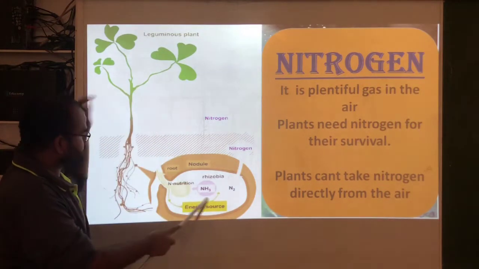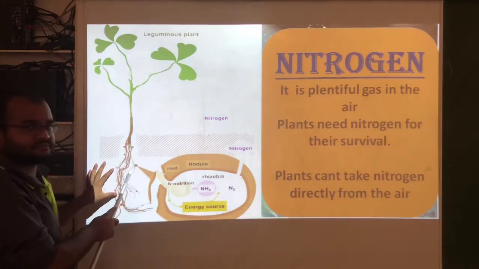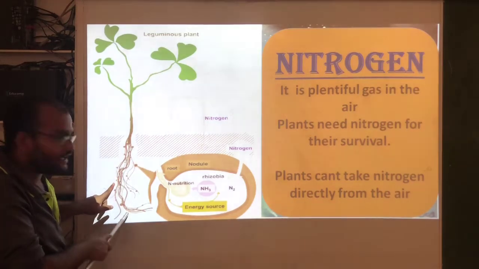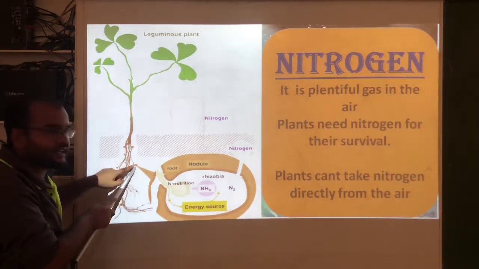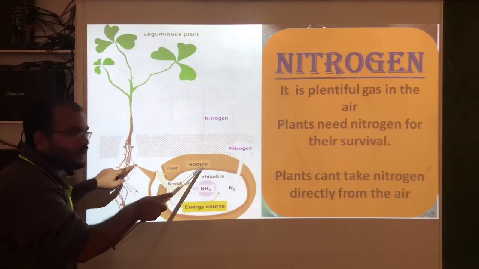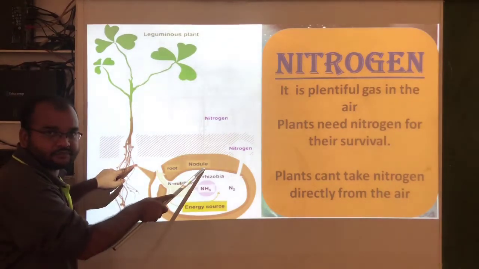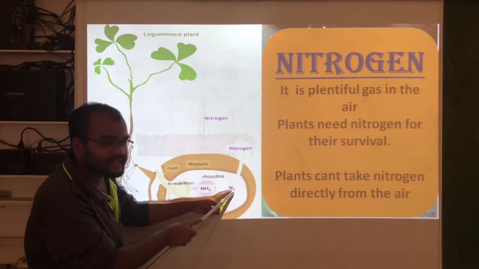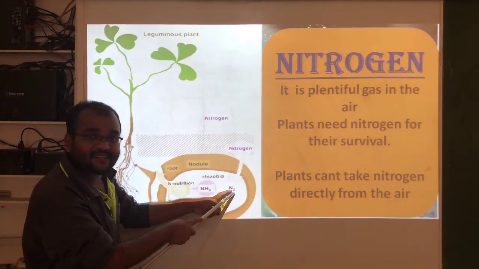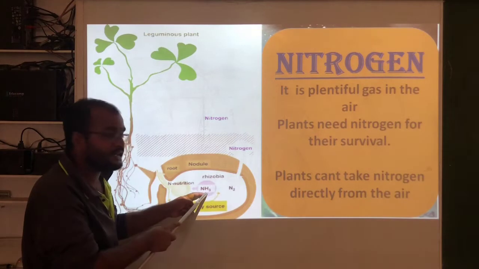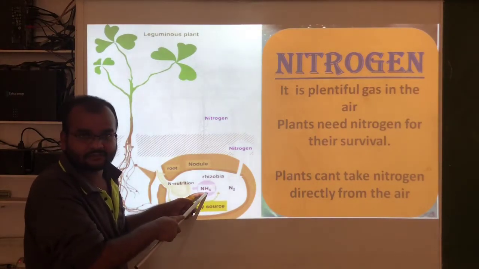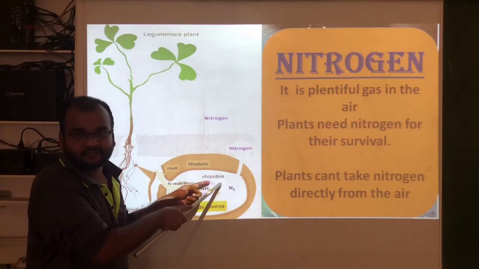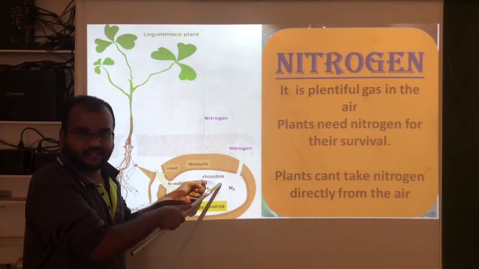See how they will take nitrogen gas. You can see here, this is a plant and these are the roots. On these roots you can find some nodules. Here nitrogen gas is converted into NH3, that means ammonia, by Rhizobia bacteria.